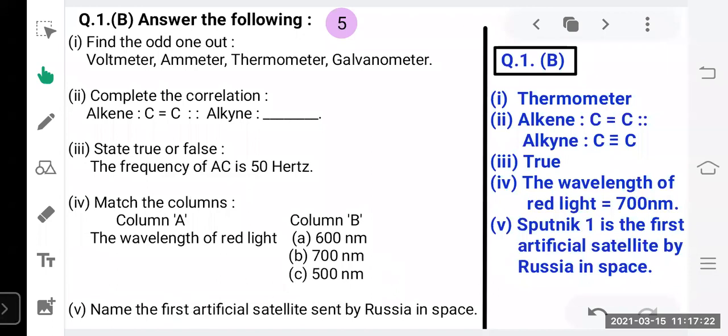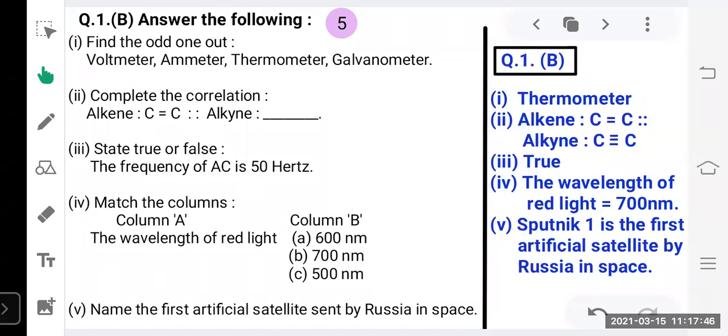Okay. Name the first artificial satellite sent by Russia in space. Sputnik 1 is the first artificial satellite by Russia in space. In this way, you have to write down all the 5 answers. You can continue question number 1 A and B on the same page. Leave one line between 2 questions. Okay. So this will be all done in your one page.